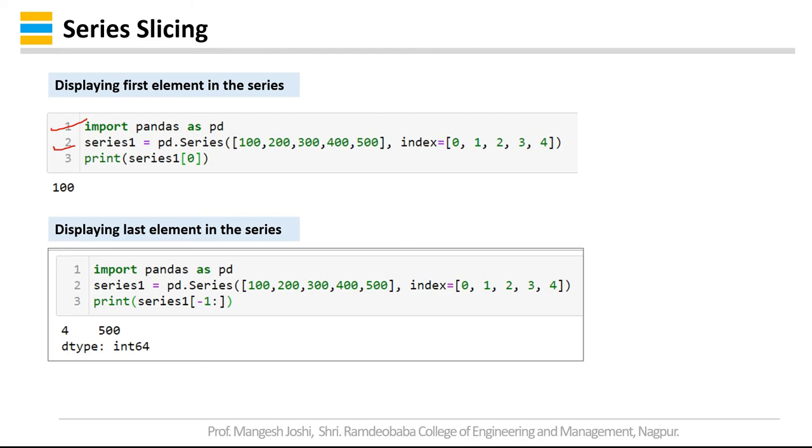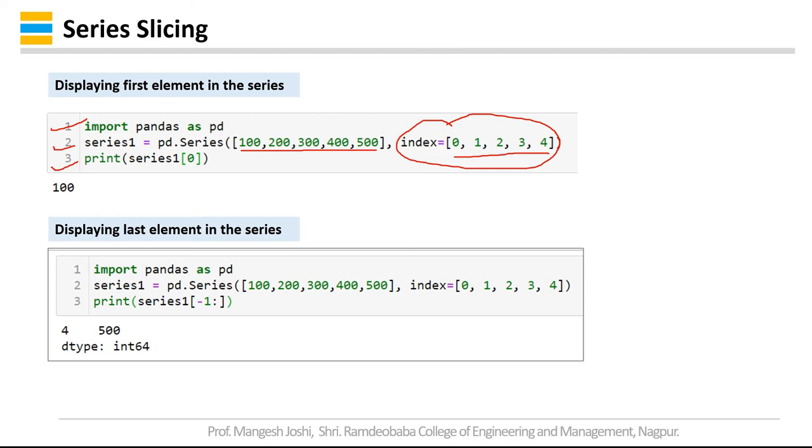Now I have created 5 values, let us say 100, 200, 300, 400 and 500, with indexes 0, 1, 2, 3, 4, right? This is not mandatory because it will take indexes automatically from 0 to 4. And I am printing the series.